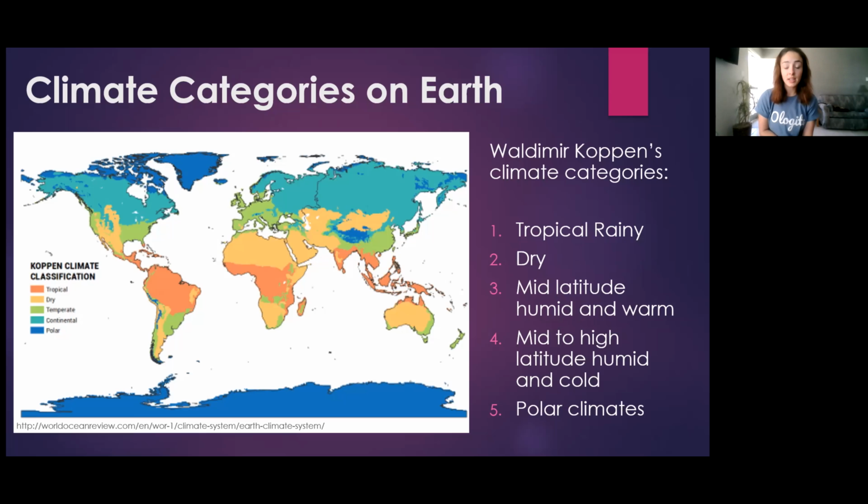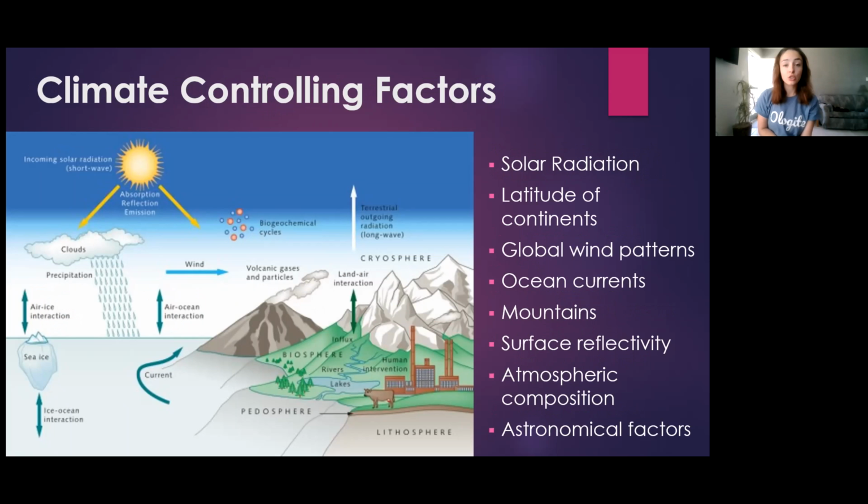The fifth and last climate category is polar climates, shown in this map as blue, and this includes tundras and ice caps with no real summers, and also regions at very high elevations, such as mountainous regions above the tree line. So now let's move on to the factors that control climate.